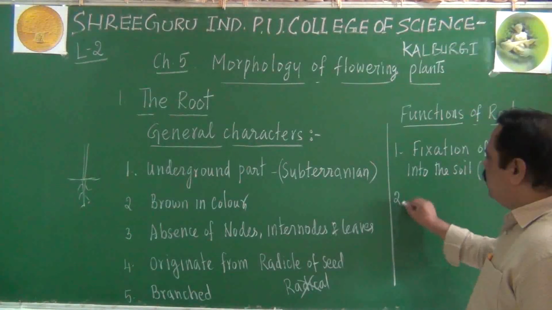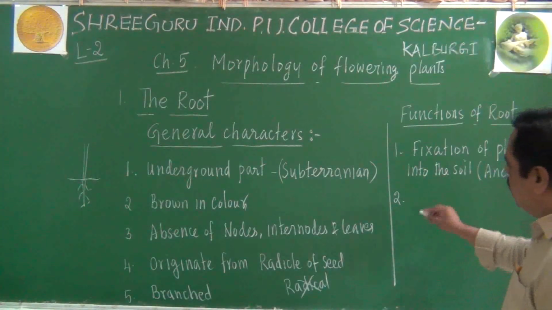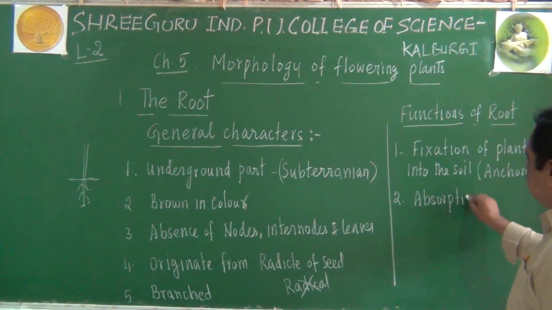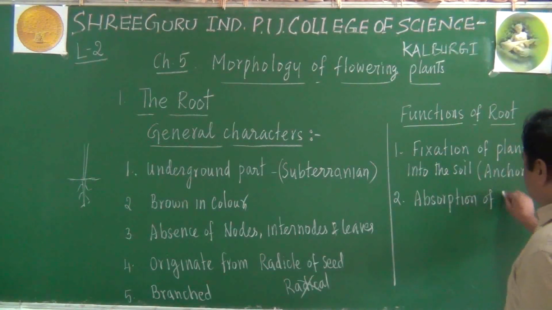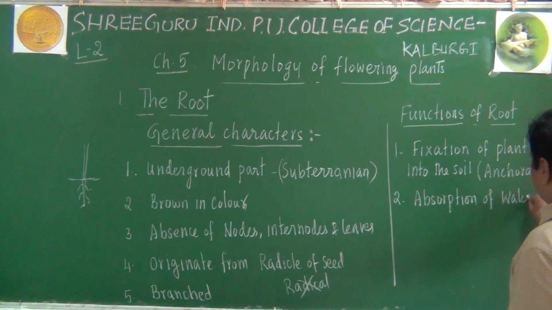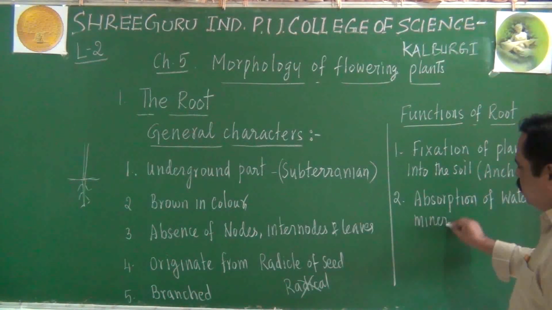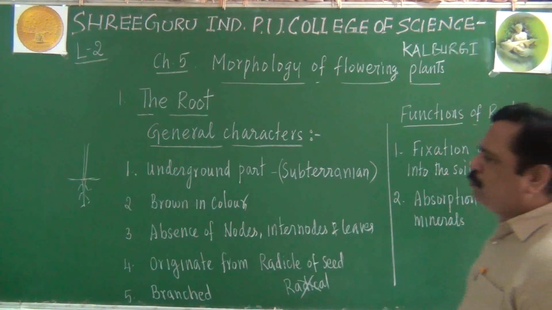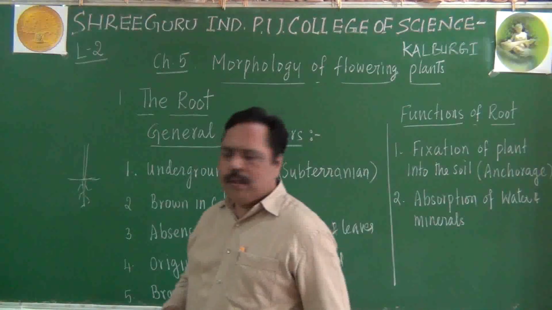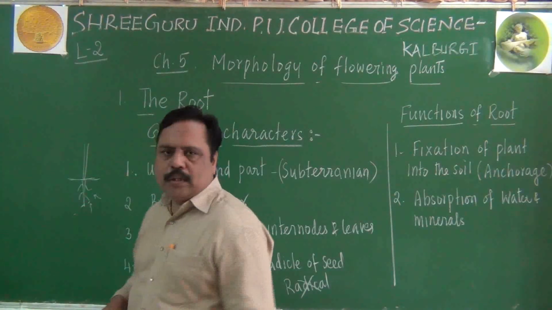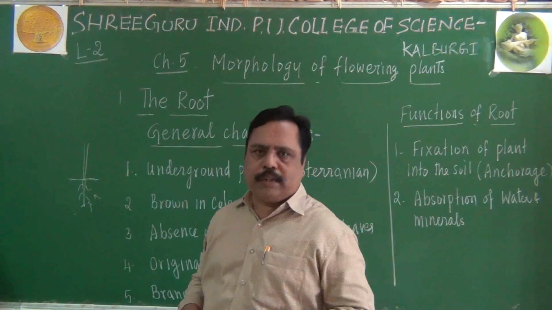Second function of the root system is absorption of water and minerals from the soil. Absorption of water and minerals from the soil. So remember, when the plant has to survive, it has to absorb water from the soil. So there must be absorption of water.